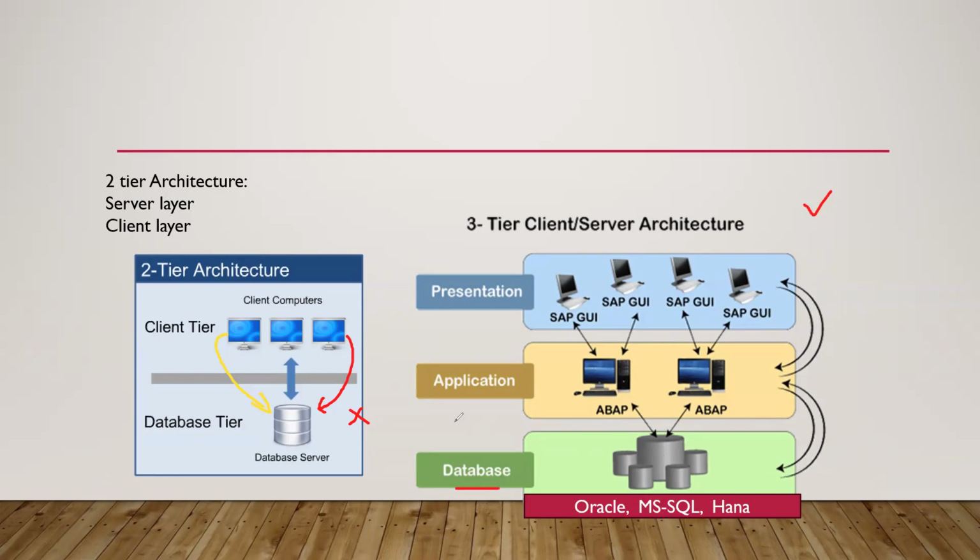One was database level, one was application level, and one was presentation level. So what basically happened here is in presentation level, all the clients were there, all the functional people were there. Application level was deciding what content should be given, and always the view of it was given. View of it means a copy of it was given. The main data was not touched.